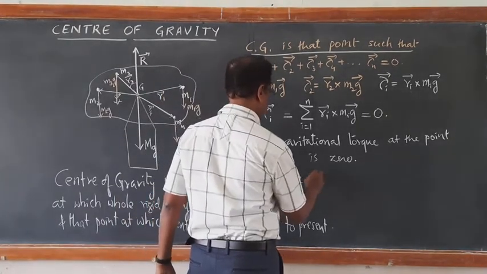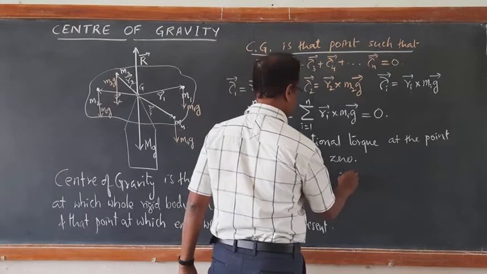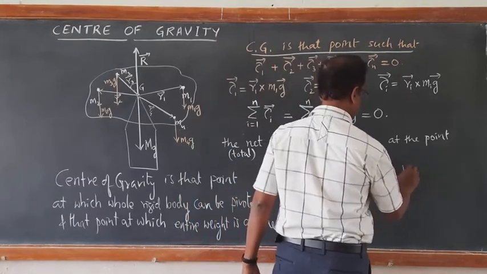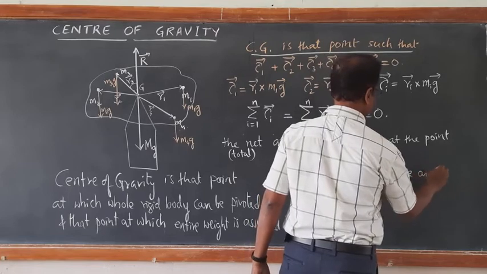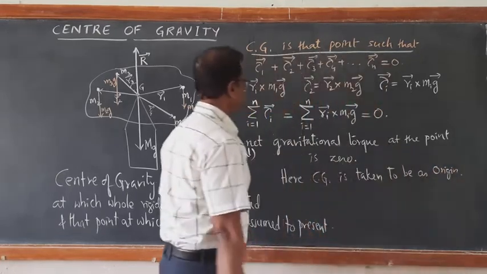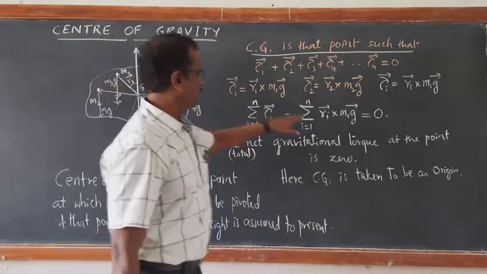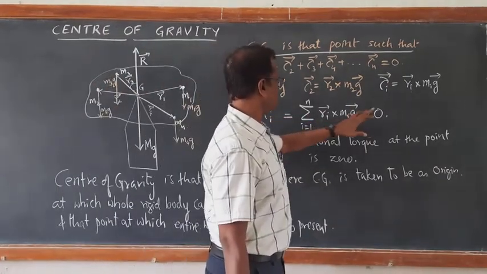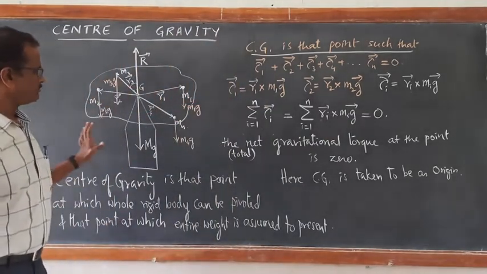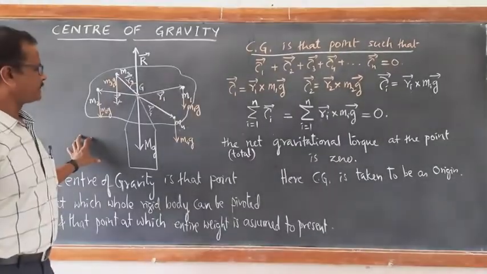So here the center of gravity is taken to be the origin. Therefore, net Ri cross mi is equal to 0. So this is how we define center of gravity, right?